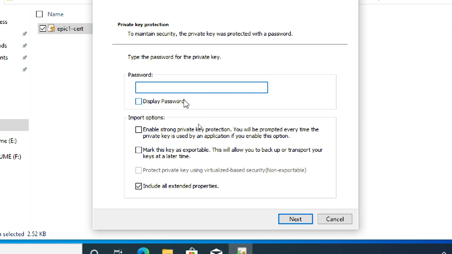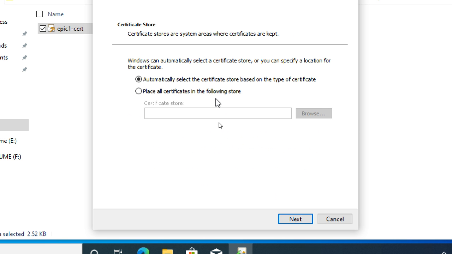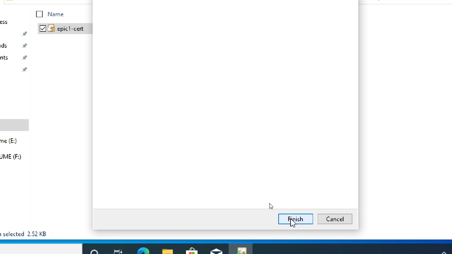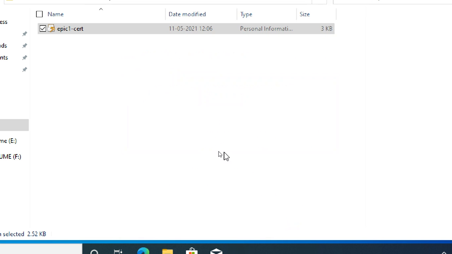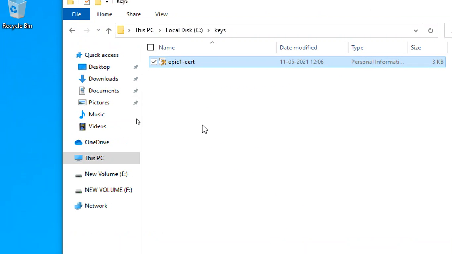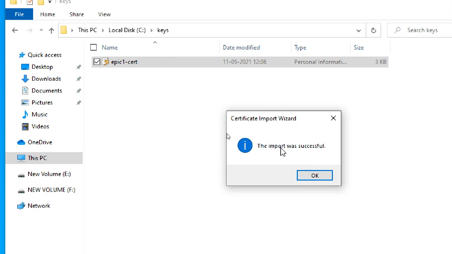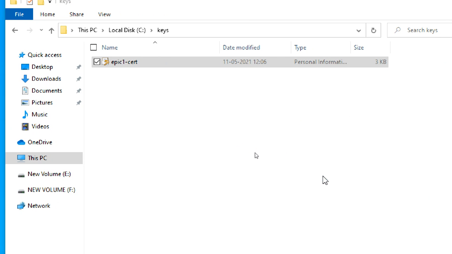You have to give the password. ZIQ1234. I gave a very easy password. Okay, next. Where do you want to place it, automatically or like this? Use automatically in this case. Finish. Now I have a key. The key is successfully imported. Now student 2 also has a key.